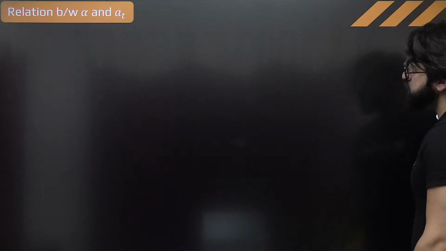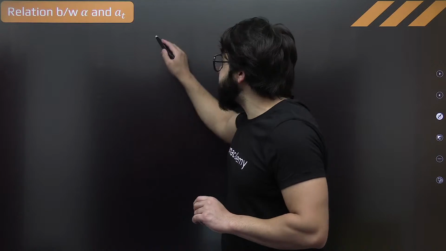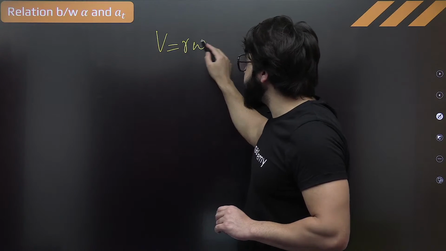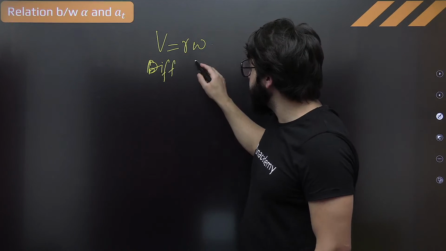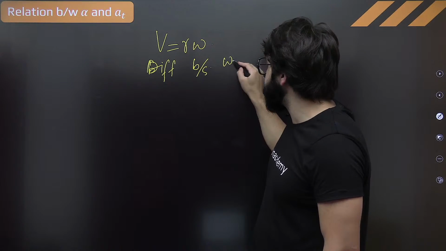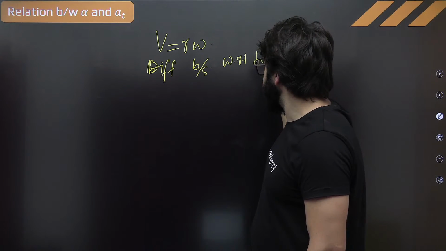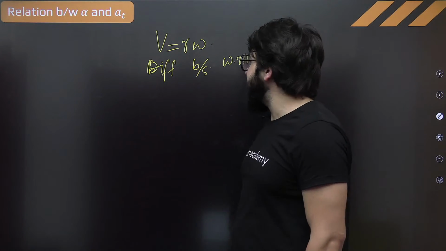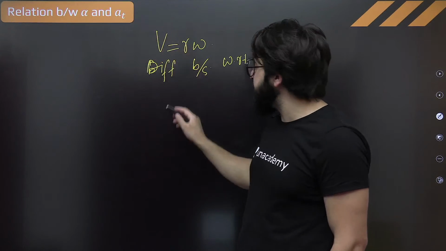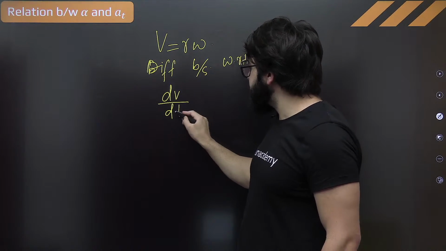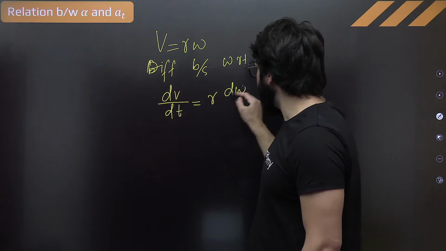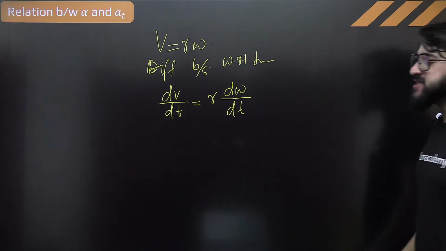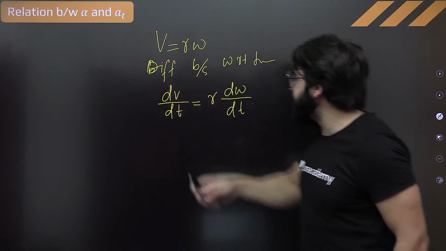Now see. Listen to me very carefully. We know V is equal to R times omega. Differentiate both sides with respect to time. So what you will exactly get in that case is dV upon dt is equal to R. R is constant, take this R out. So this will be d omega upon dt. Understand?